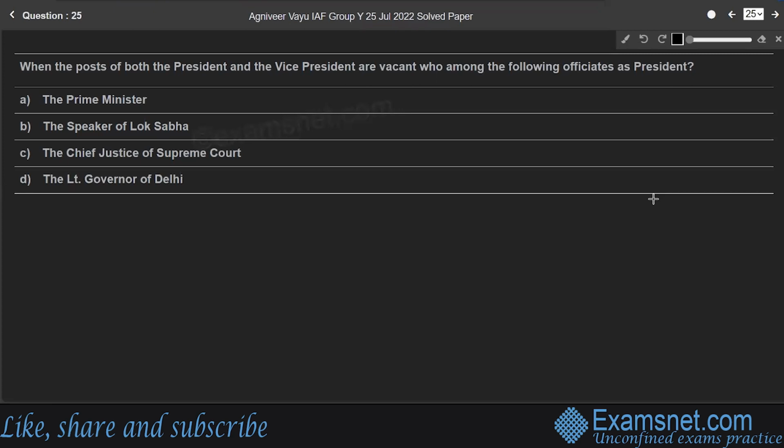Question 25. When the posts of both the president and the vice president are vacant, who among the following officiates as president? So here, the Chief Justice of Supreme Court, right? The Chief Justice of India, officially the Chief Justice of the Supreme Court of India, is the Chief Judge of the Supreme Court of India, as well as the highest ranking officer of the Indian Federal Judiciary.